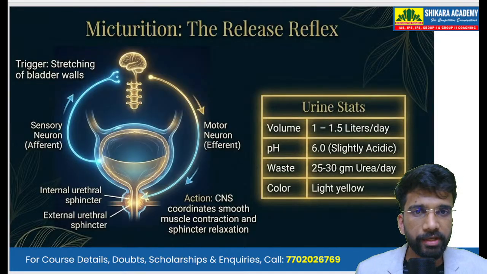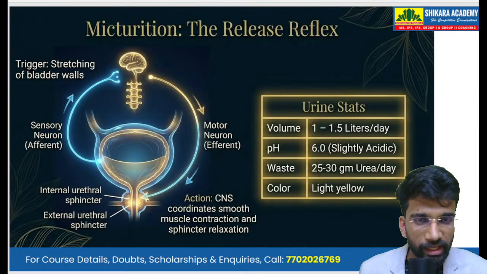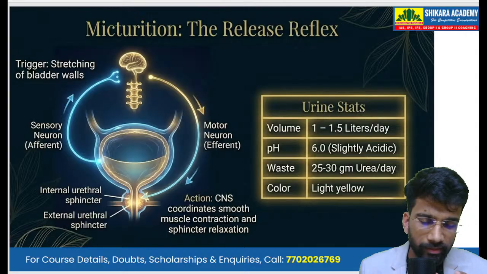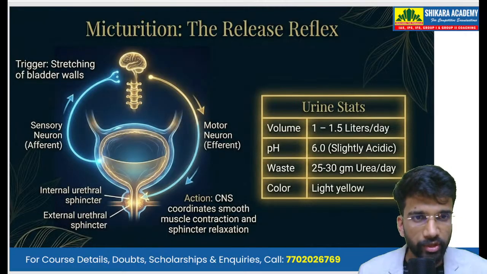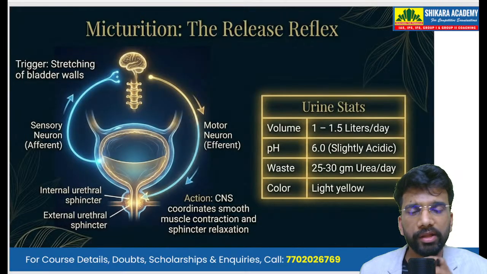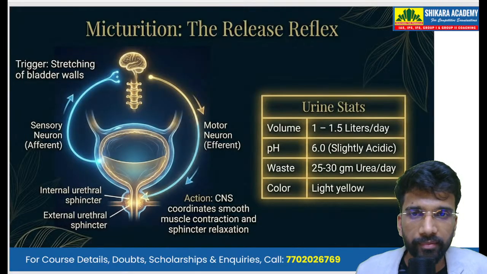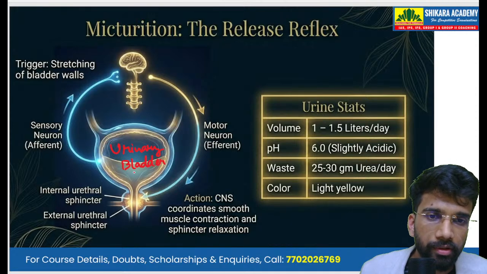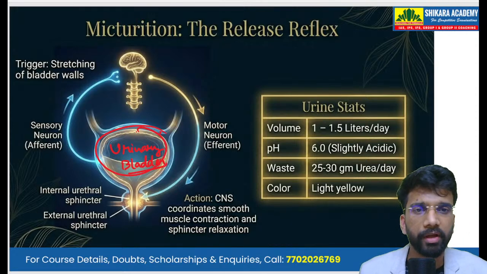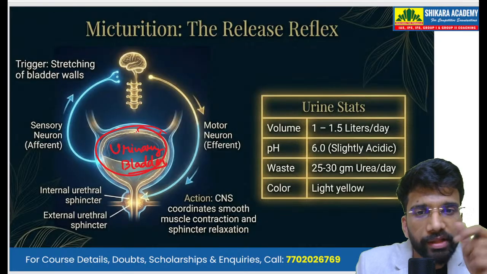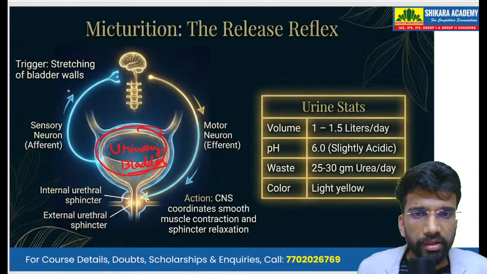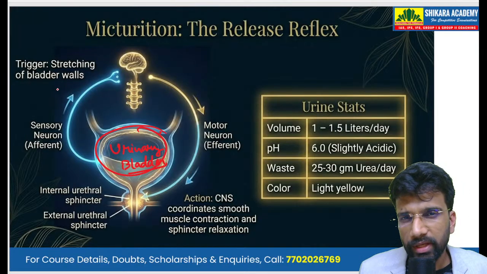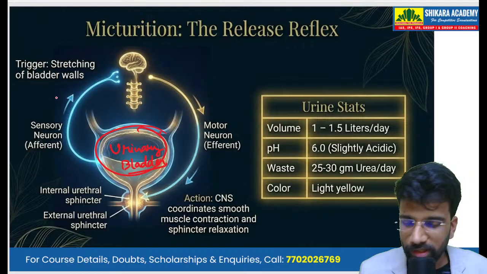And finally, the micturition, that is the release reflex. So the urine that has been formed in the body is collected via the ureter into a bag or sac called the urinary bladder. You can think of it as a bag. Now, how is the urine released from this bag? When the urine is present in the urinary bladder, the walls of the urinary bladder stretch.